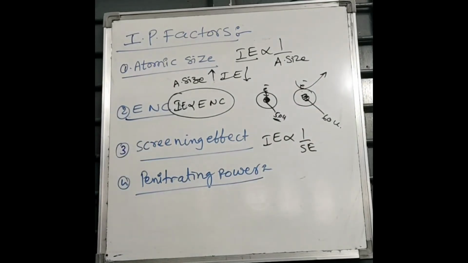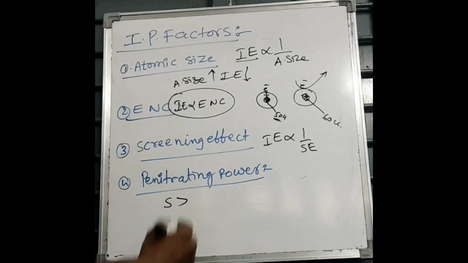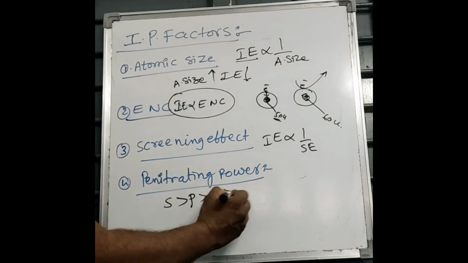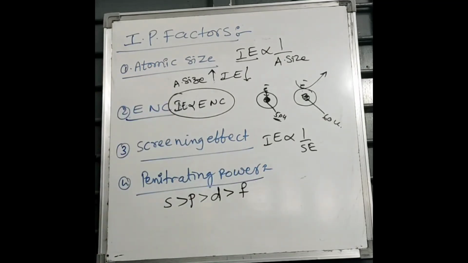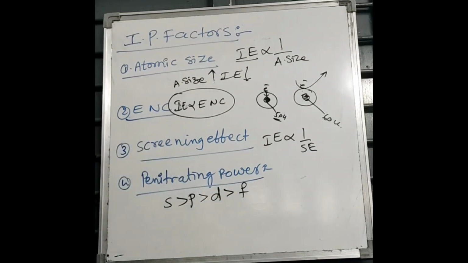So the next factor of IP is penetration power or penetrating power of orbitals. You know, s orbitals are spherical in shape, p orbitals dumbbell, d orbitals double dumbbell, f orbitals a 3D, complex structure. Due to complexity of f orbitals, they do not penetrate towards the nucleus. The electrons present in f orbital are only slightly attracted by the nucleus.